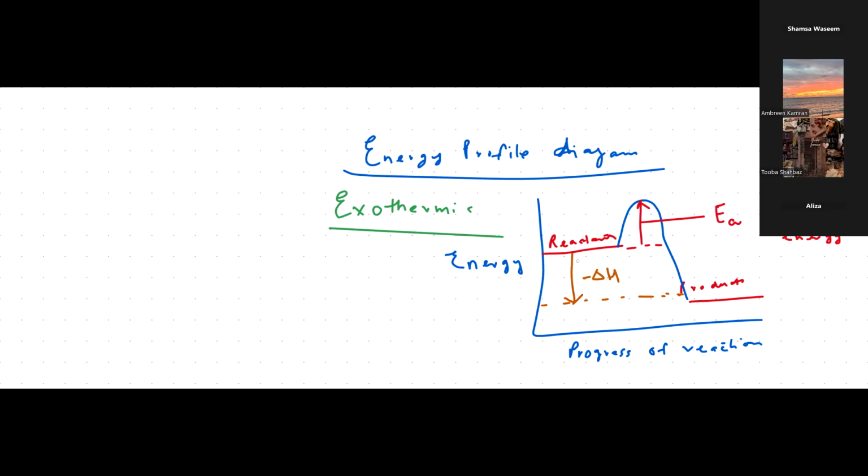But this activation energy arrow is always upwards. It's always given. It's always positive, whether it is an exothermic or endothermic reaction. Okay. But enthalpy change is going to be the difference between the reactants and products, and its arrow is downwards, and its value is negative. Okay. Now let me know, Aliza, Tuba, and Amreen, is there any problem in the energy profile diagram?